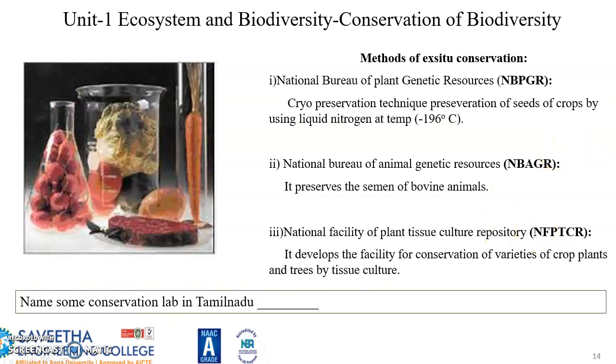And how do we conserve in ex situ conservation? We have the National Bureau of Plant Genetic Resources. The seeds of crops, because nowadays we have everything seedless, we need to definitely conserve these seeds for the next generation.